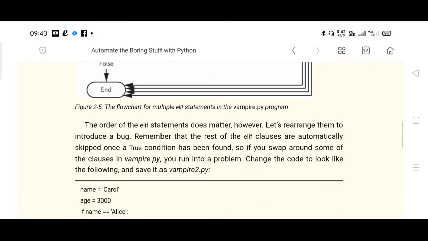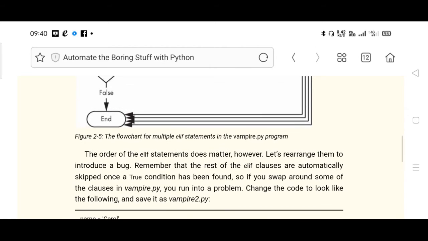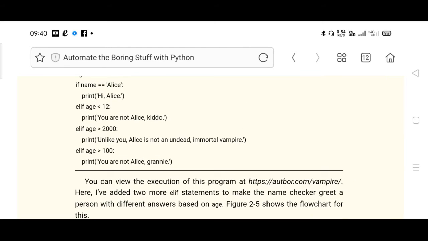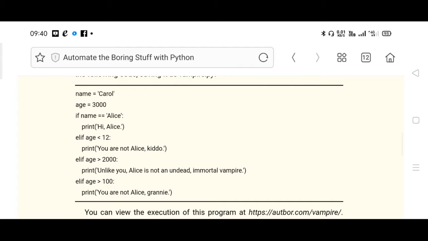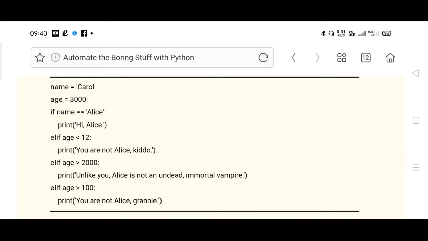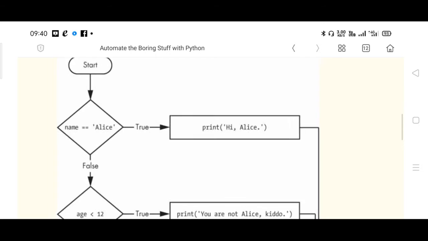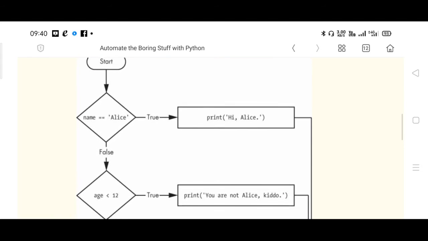So what happens here is, this is the flow chart. Age greater than 2000, the second else if is tested, elif age greater than 2000, so the second elif statement, but the third print statement, that will be printed and the program is terminated. Please go through the flow chart. Okay, very simple thing.